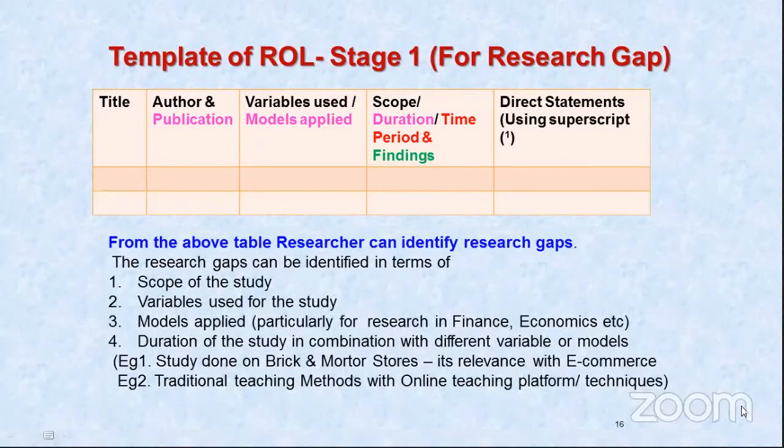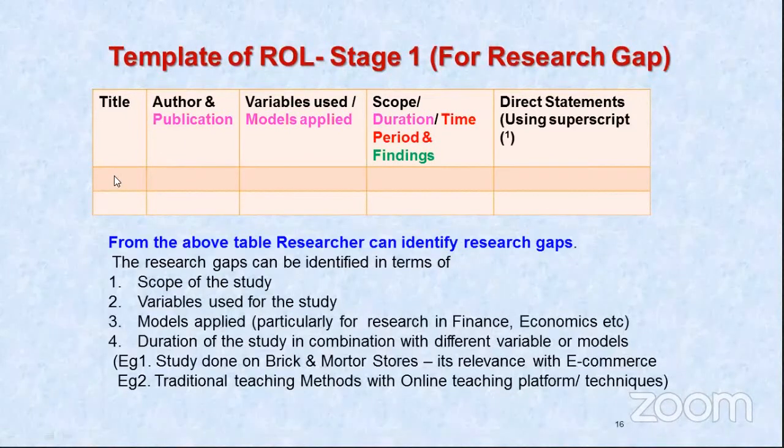Suppose your variable is number of bank accounts, then you will identify from that area how many persons have opened bank accounts, and what other variables in addition to that the government has taken. So this will give you justification, very confidently, that this is the research gap.